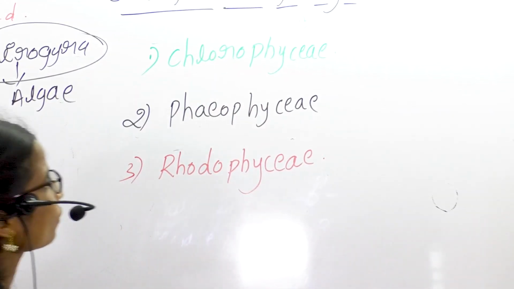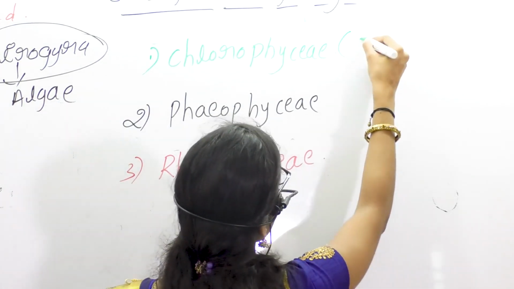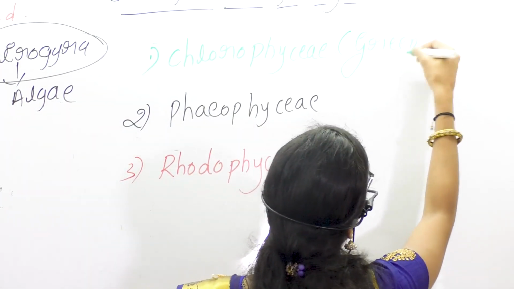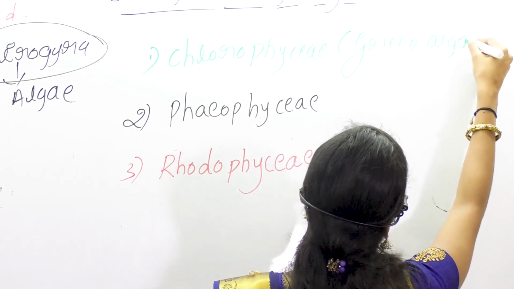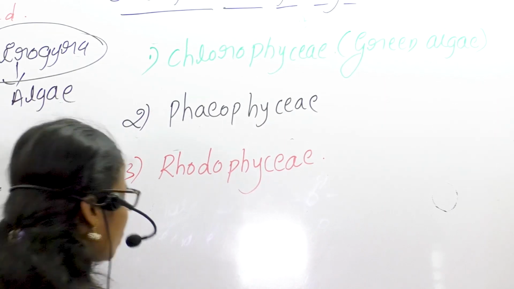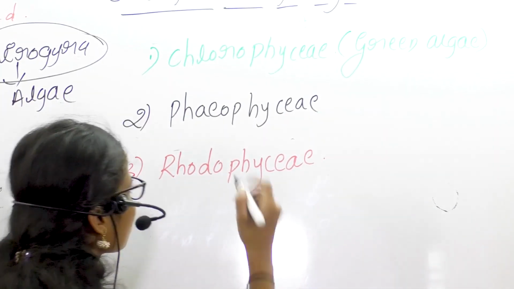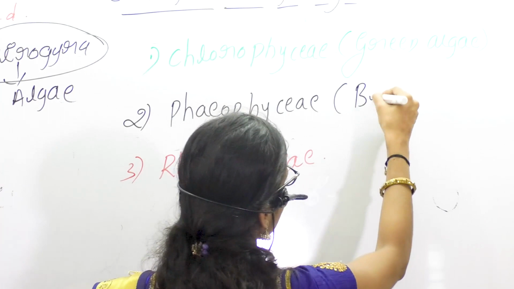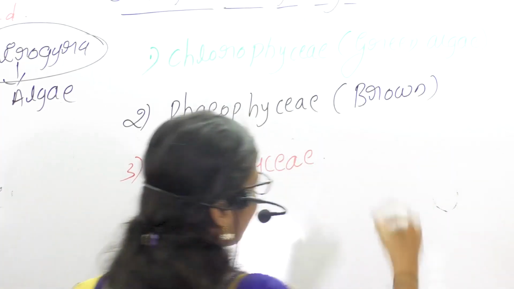Chlorophyceae is commonly called green algae. Phaeophyceae is commonly called brown algae.